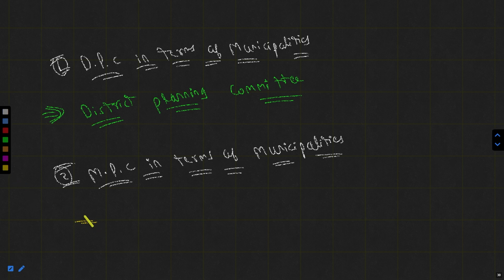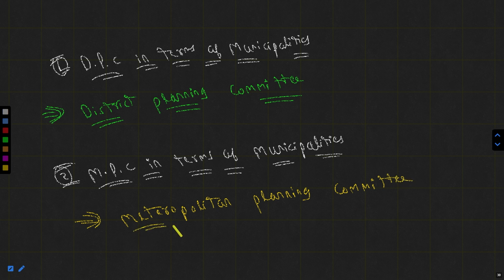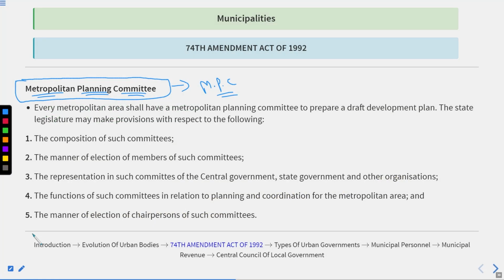The full form of MPC is Metropolitan Planning Committee. Okay. So remember this. Every metropolitan area shall have a metropolitan planning committee to prepare a draft development plan. The state legislature may make provision with respect to the field.